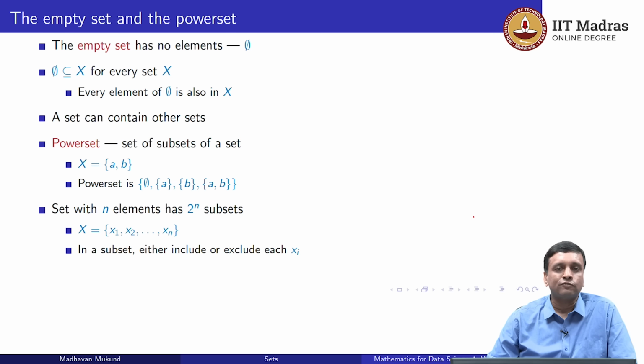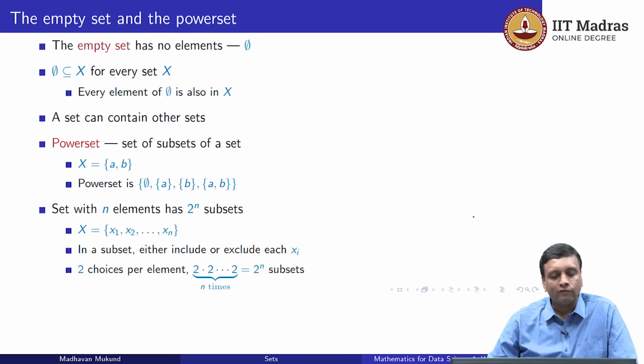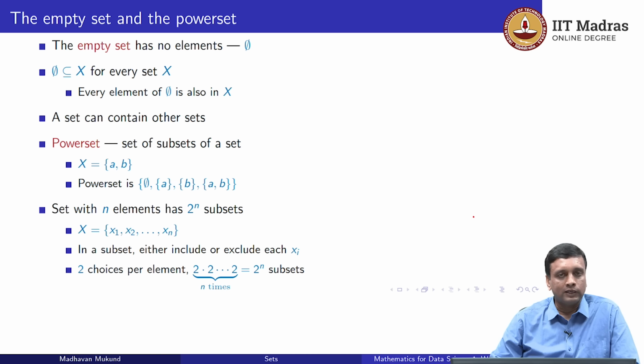So we have to make a choice for each xi. Right? So overall, we have to make n choices. For each xi, we have to decide whether to include it or exclude it from the subset. So we have two different choices for each element. So we have two ways to decide whether to do something with x1, keep it or leave it, x2, keep it or leave it. So then we have 2 times 2 choices for x1 and x2 together, 2 times 2 times 2 choices for x1, x2, x3 together.